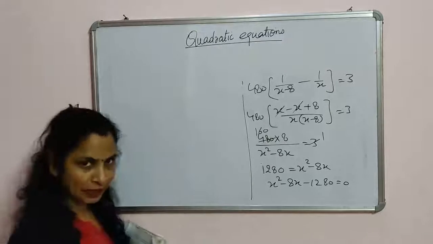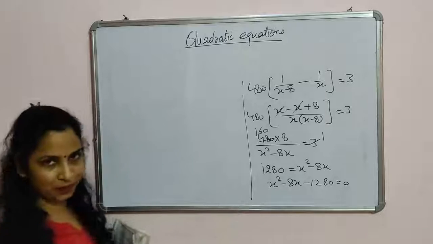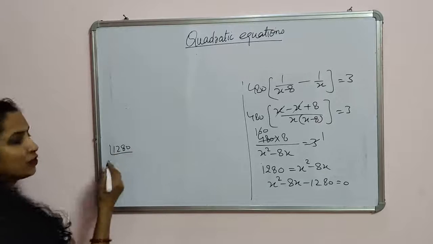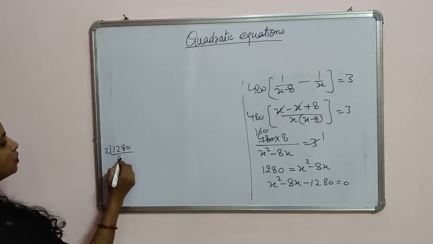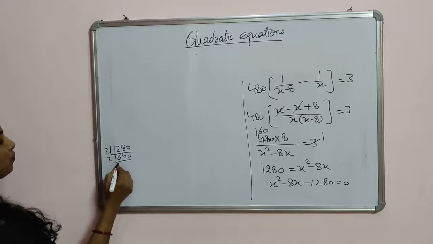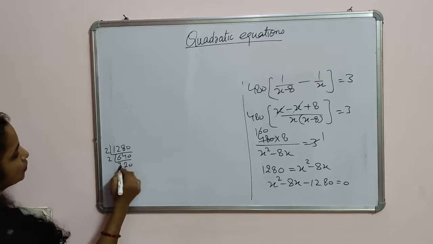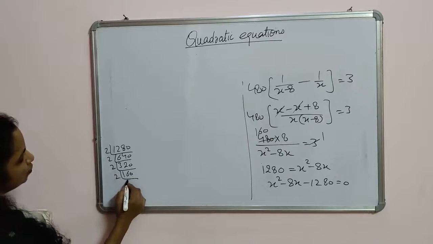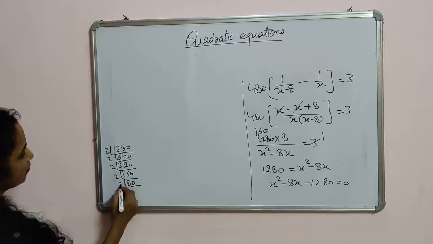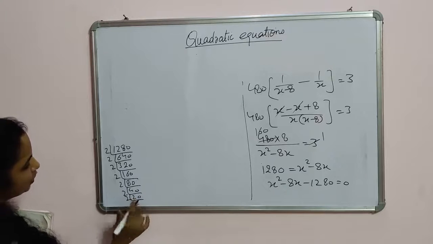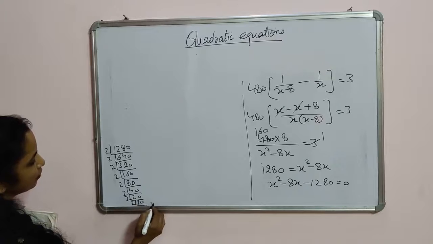For the splitting, first we will factorize the value 1280. We will take the prime factors of this number. It will be 2 times 640, then again 2 times 320, 2 times 160, 2 times 80, 2 times 40, 2 times 20, 2 times 10, and then 2 and 5.